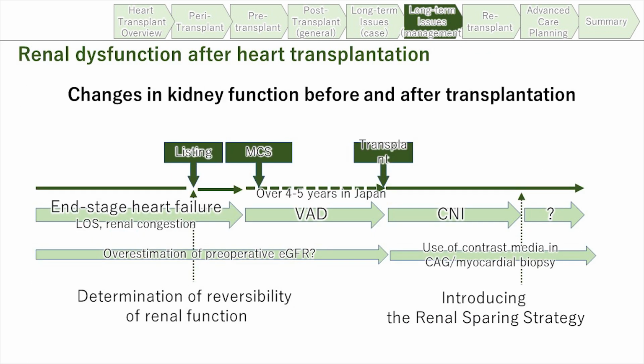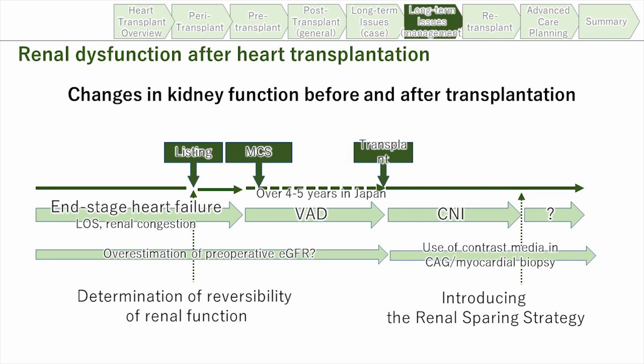And then the kidney function before and after transplantation. That means ventricular assist device, and many issues that affect kidney function. The end-stage heart failure patient has low output syndrome and renal congestion, and at that time we have to determine the reversibility of renal function. A ventricular assist device can cause some infection, so antibiotic selection will be important.